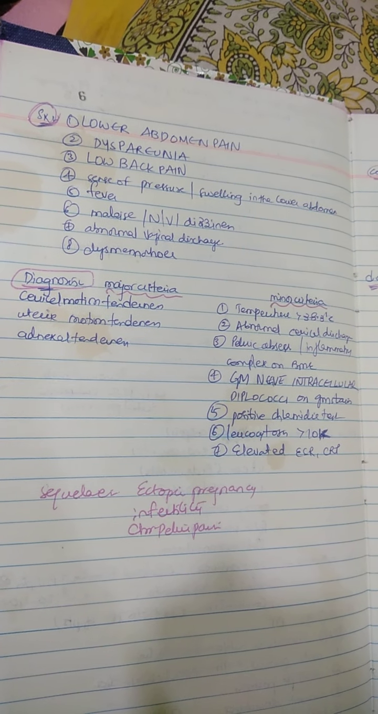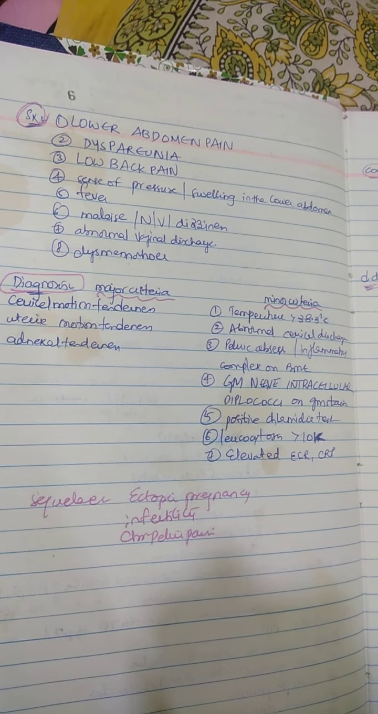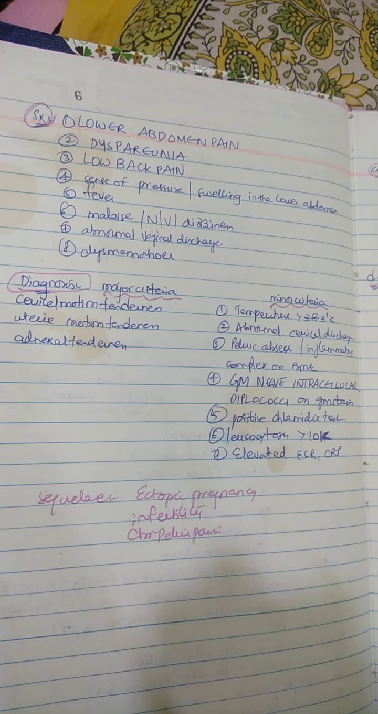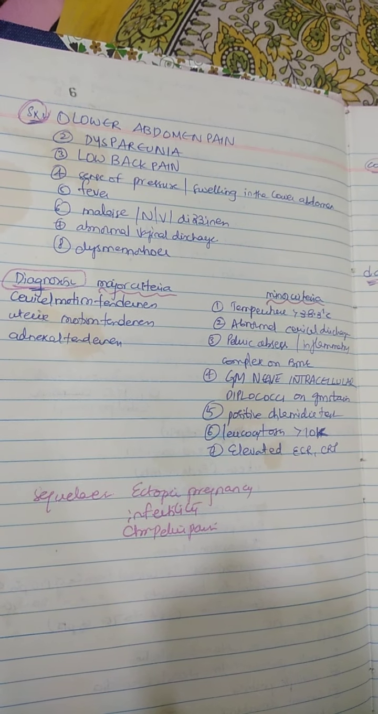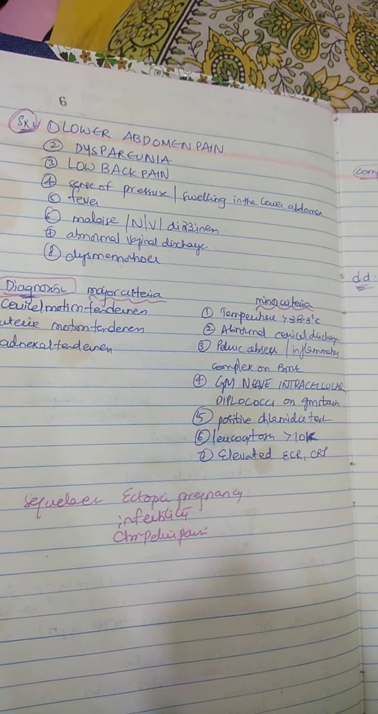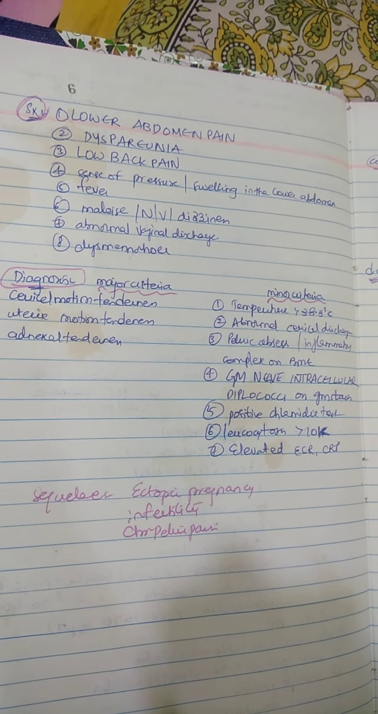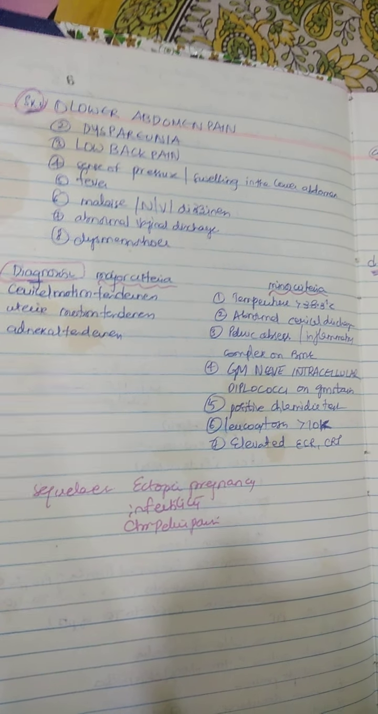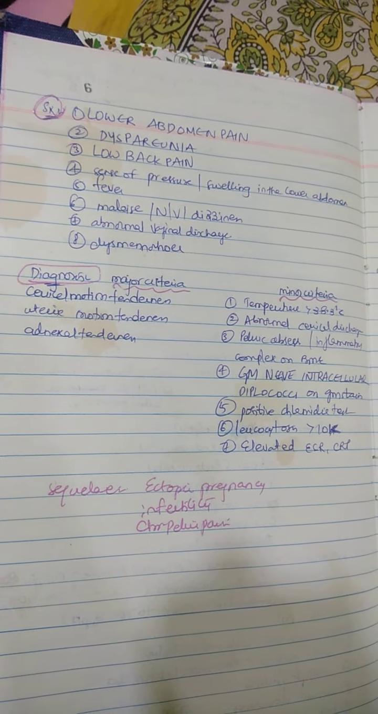Major criteria include cervical motion tenderness, uterine tenderness and adnexal tenderness. Minor criteria include temperature more than 38.3 degrees centigrade, abnormal cervical discharge, pelvic abscess or inflammatory complex on bimanual examination, gram-negative intracellular diplococci on gram staining, positive chlamydial test, leukocytosis more than 10,000, and elevated ESR and CRP.